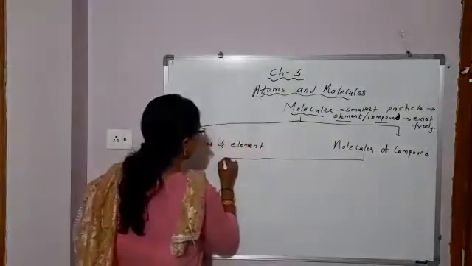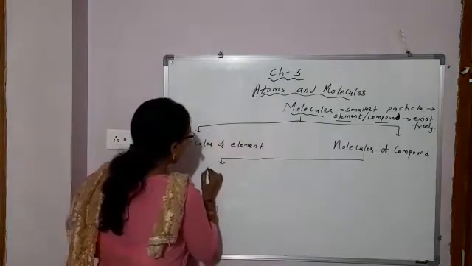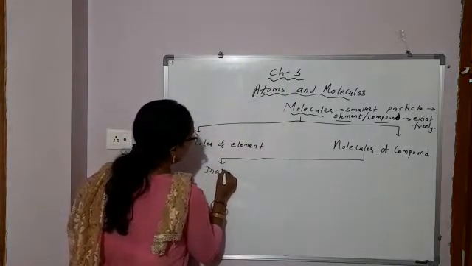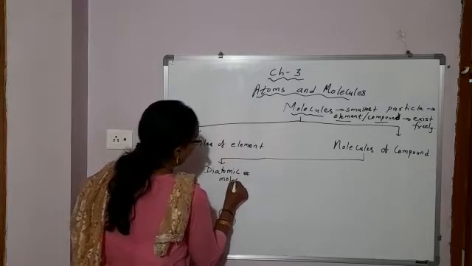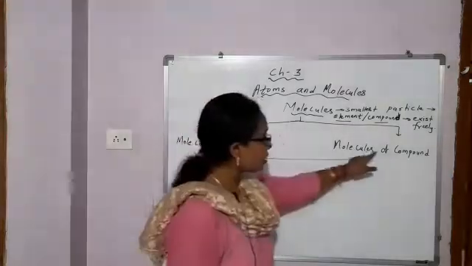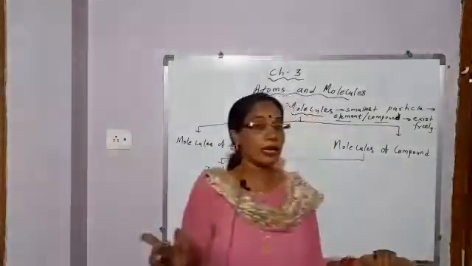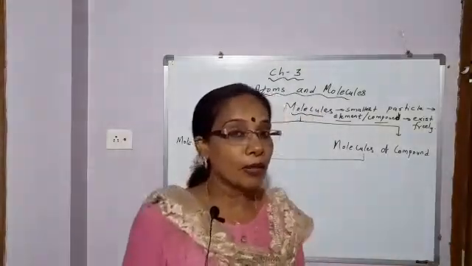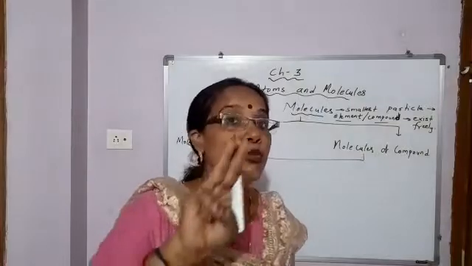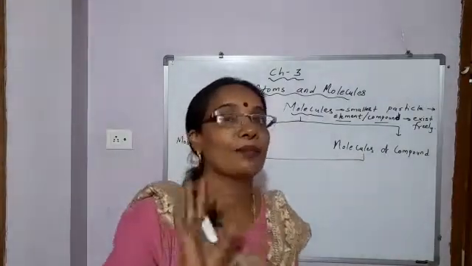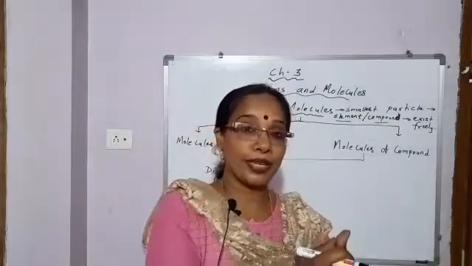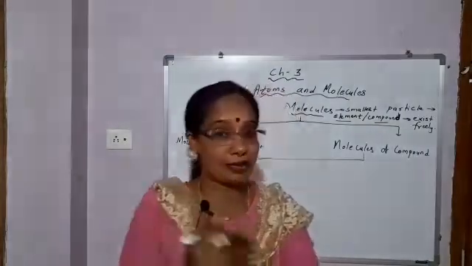Again we can divide it into diatomic molecules, not monoatomic. Why? Because this is molecules of compound. And what is compound? Compound is a pure substance made up of two or more elements. At least two elements should be there in a compound, and they are combined together in fixed proportion by mass.